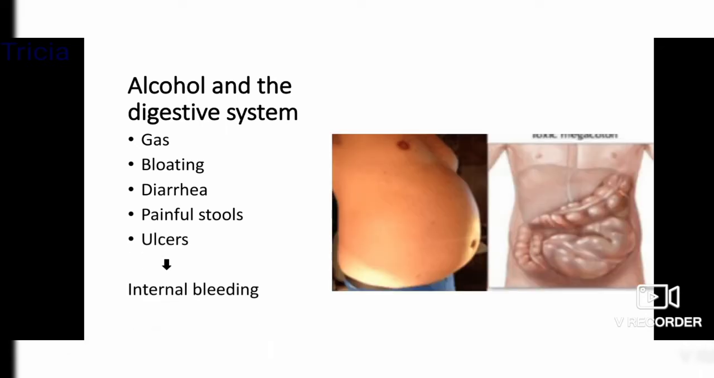I think there's a diagram here. Okay, that's it. So drinking alcohol heavily can lead to gas in the stomach, bloating of the stomach, a feeling of fullness in your abdomen, then diarrhea or painful stools. It can also lead to ulcers. Now, ulcers can cause dangerous internal bleeding. If you've had really bad ulcers, you would know that it can really cause internal bleeding. This is not a topic for today, maybe for some other time. And this can be fatal if there is no prompt treatment.